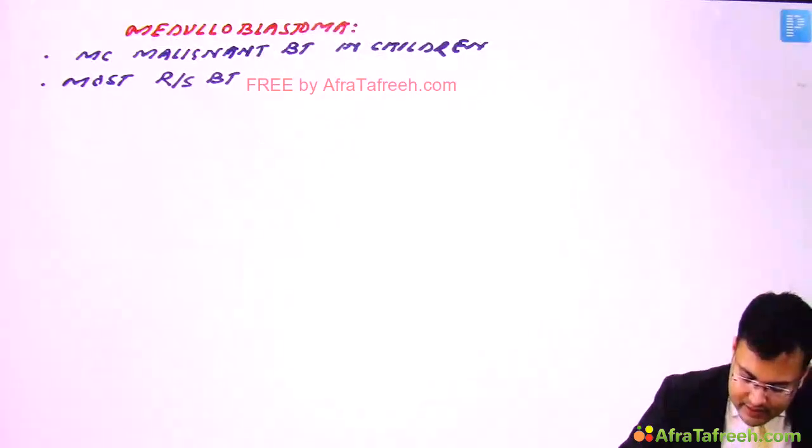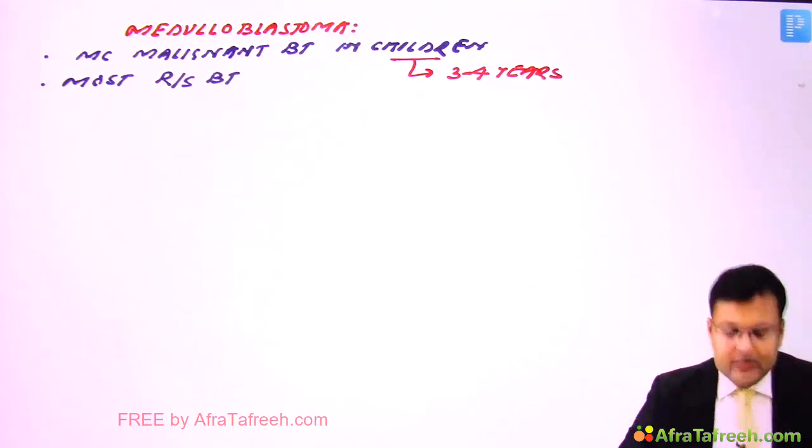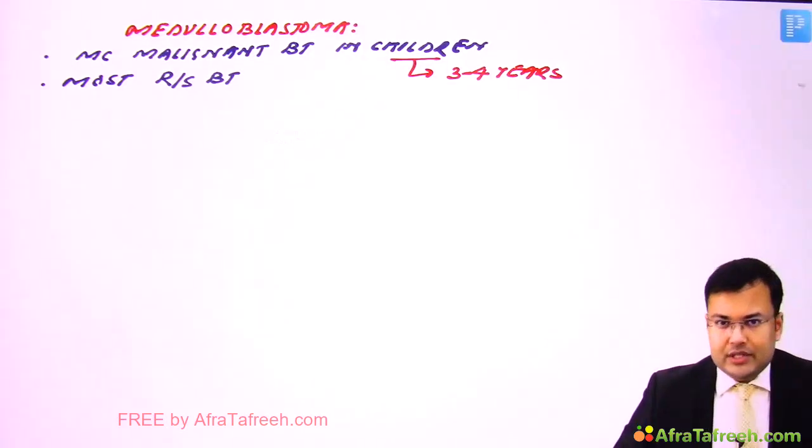So this is the most common malignant brain tumor in children. Second question, this is the most radiosensitive brain tumor. And generally in what particular age group is it seen? It is seen in 3 to 4 years of age. Clear? Now see what is the location in children and what is the location in adults.